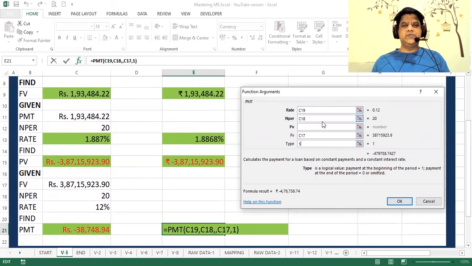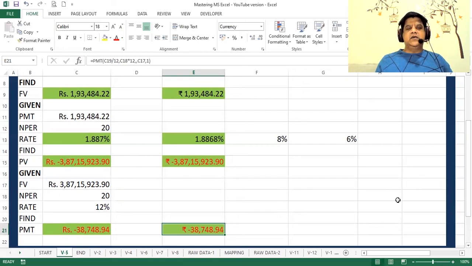Now, let us do the adjustments because it's monthly. N per multiplied by 12. Rate divided by 12. So my answer is minus 38,748. Why minus? Again, because I'm going to make an investment.